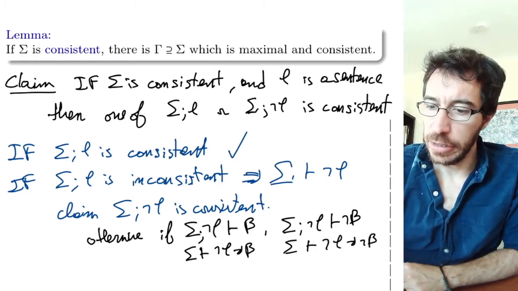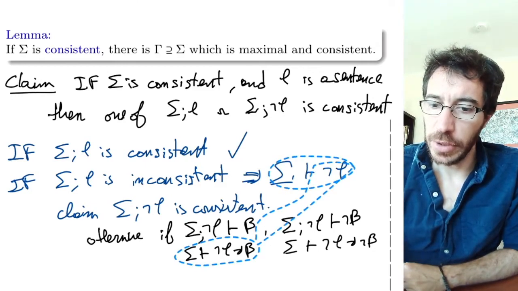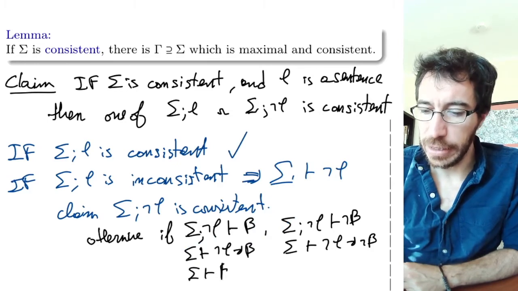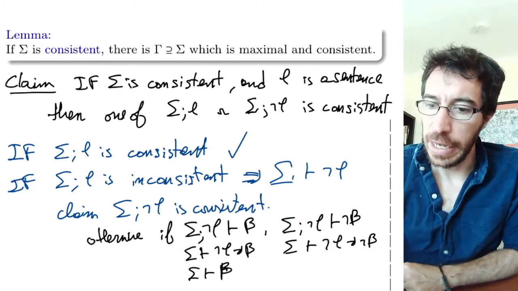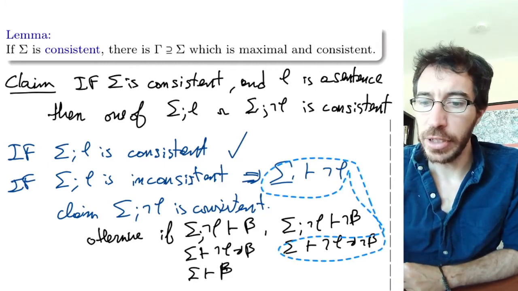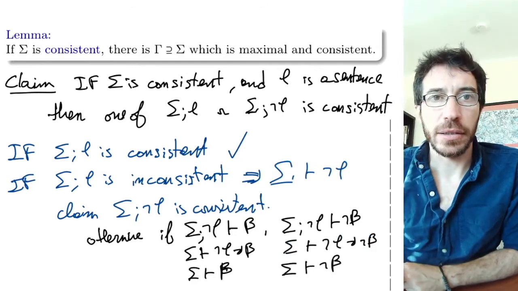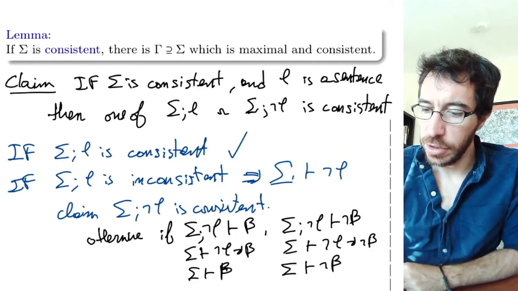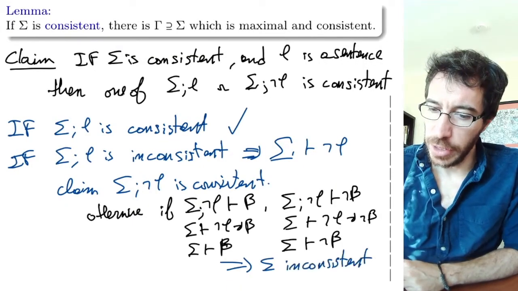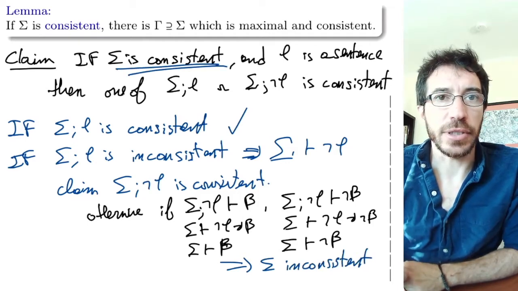But putting this together with that by modus ponens, we get that sigma proves beta alone without not phi, and by using this together with that and modus ponens, we get that sigma proves not beta. So then these two together imply that sigma is inconsistent, which contradicts our assumption, right? So this is assuming sigma is consistent.